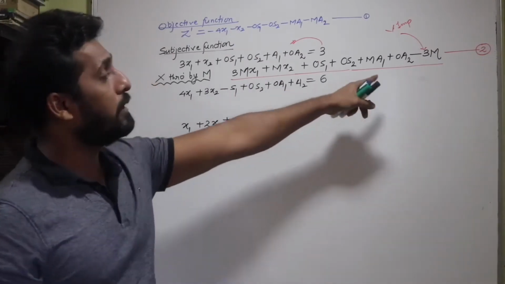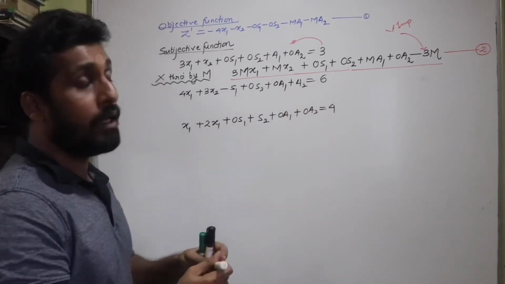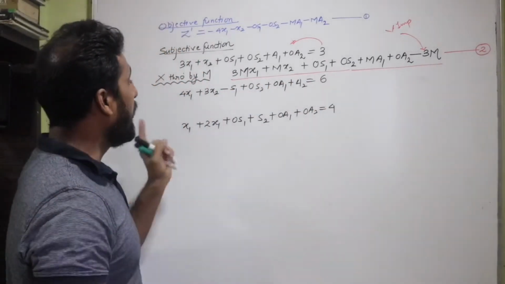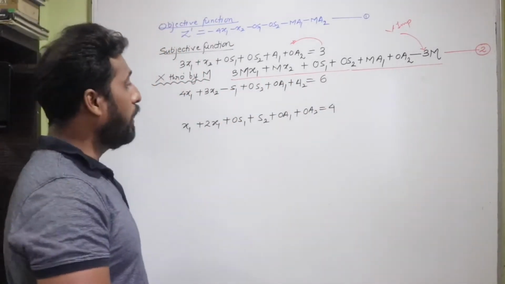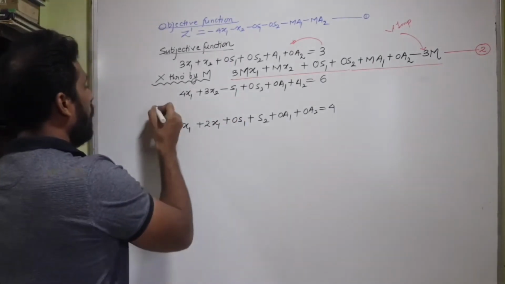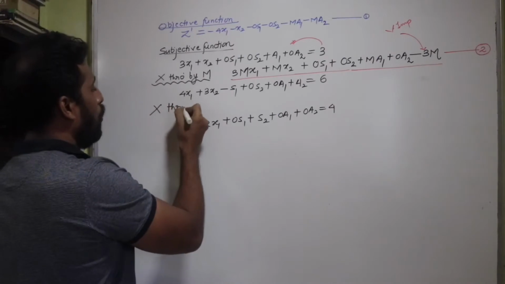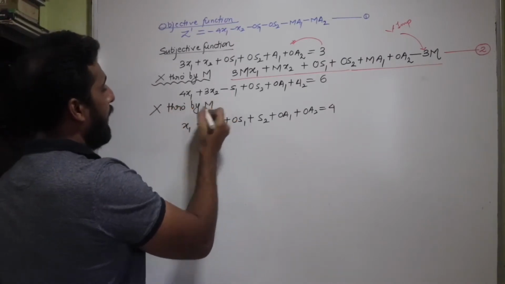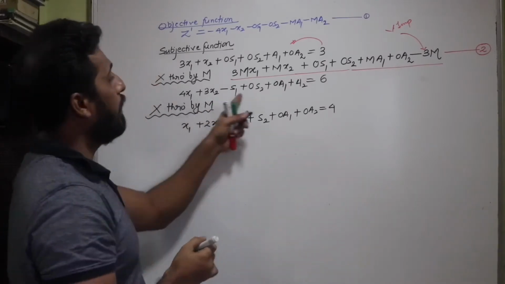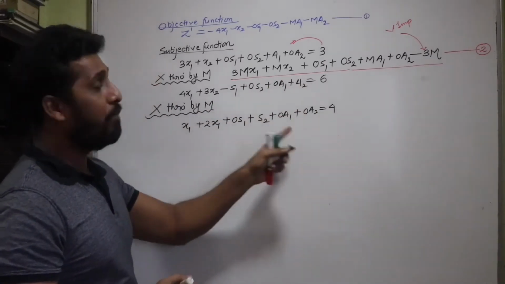So expression 2 has been multiplied throughout with M. Let's go to the next one. Over here also I'm going to multiply this with M. So again multiply throughout by M. Now if I multiply this entire equation with M, see what I'm going to get.